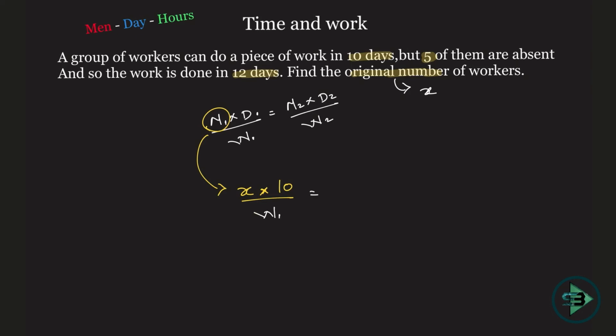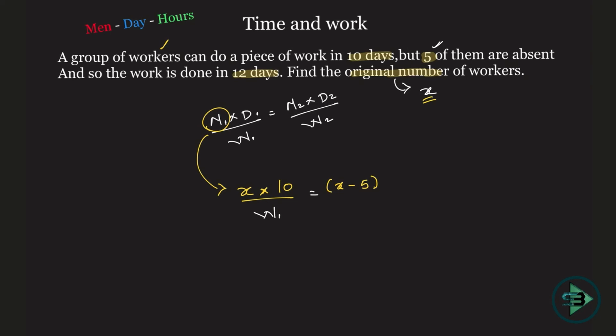M2. Now 5 of them are absent. So initially how many did I have? X. Now 5 of them are absent. So how many workers are left? X minus 5. Correct. Initially I had a group of workers, so I call original to be X. Now 5 of them are absent. So how many workers are left? X minus 5. Whatever was their workers, subtract 5 from that.